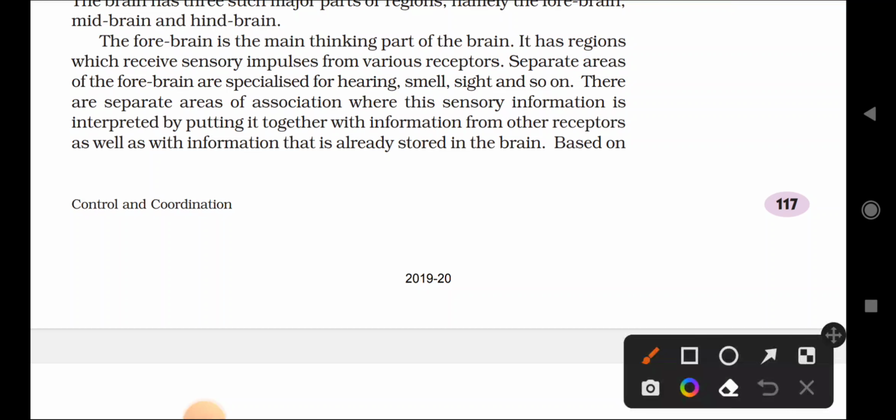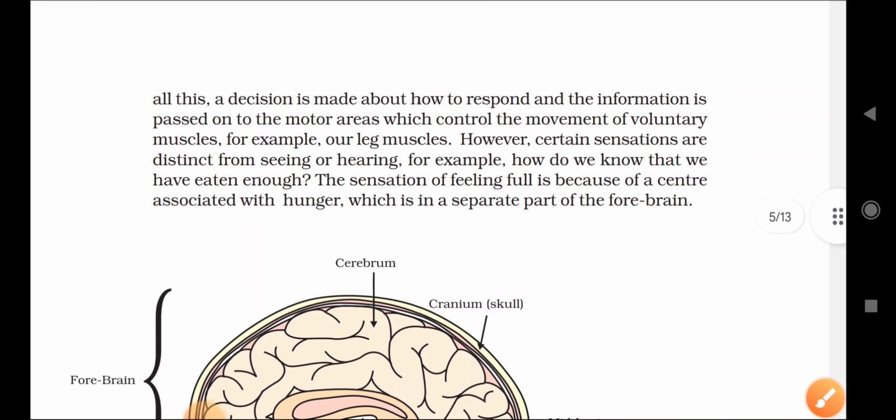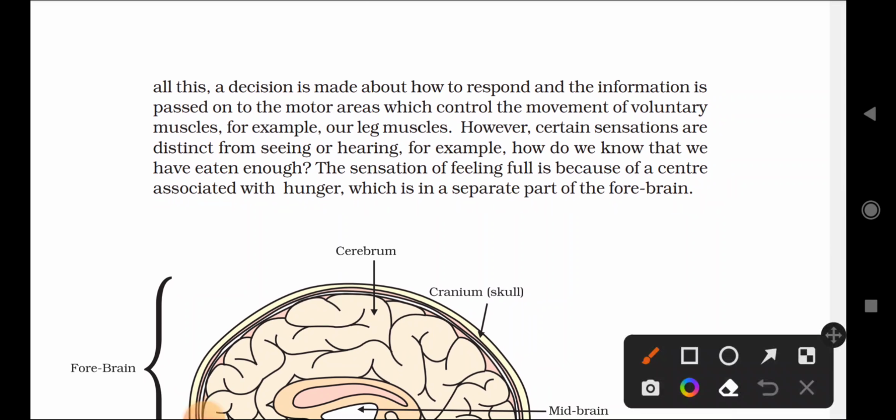Based on all the decisions made about how to respond, the information is passed to the motor areas which control the movement of voluntary muscles, for example our leg muscles. However, certain sensations are distinct from seeing or hearing. After the information is collected by the brain and analyzed, it is given to the muscle. Ultimately the muscle is doing the final job.